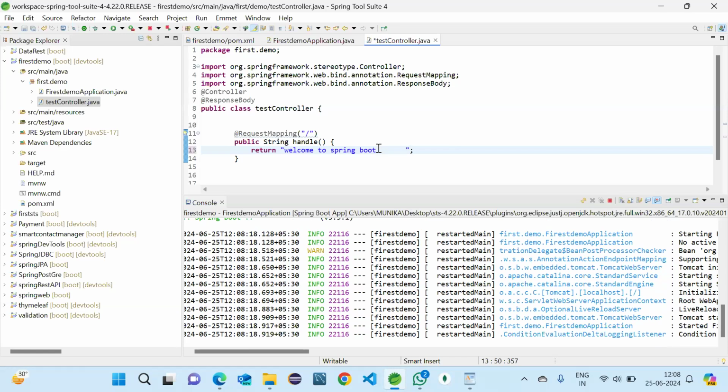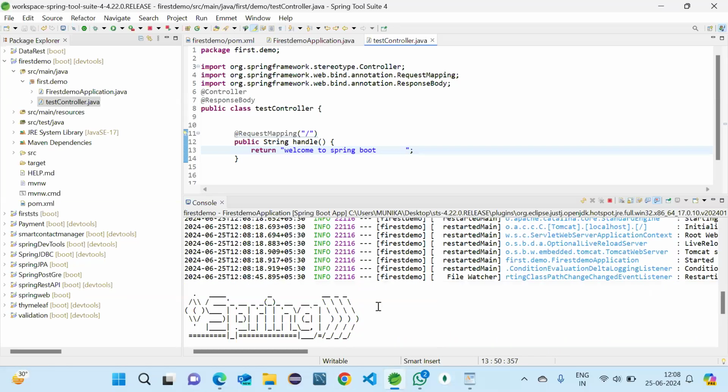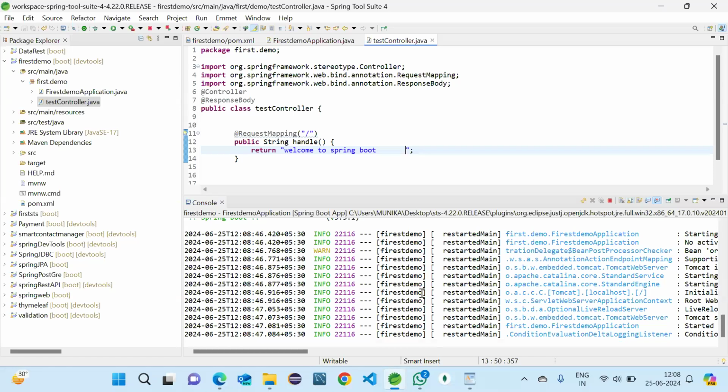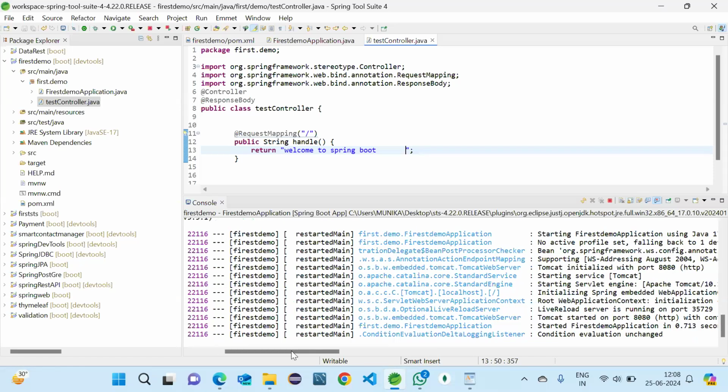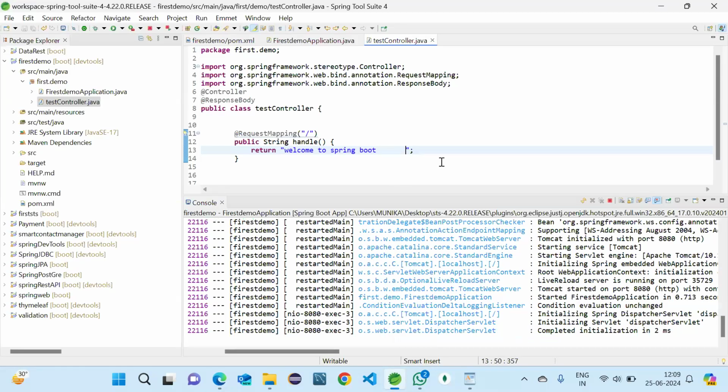So when I'm saving, the console will be running one more time, and it is executing automatically because we have added dev tools. So Control S, you can see another execution is going on. So that is below. See, this is the use of DevTools. So again it is executed, and again if I come here and enter refresh, you can see welcome to Spring Boot. So I hope this is clear, and it is very easy only.